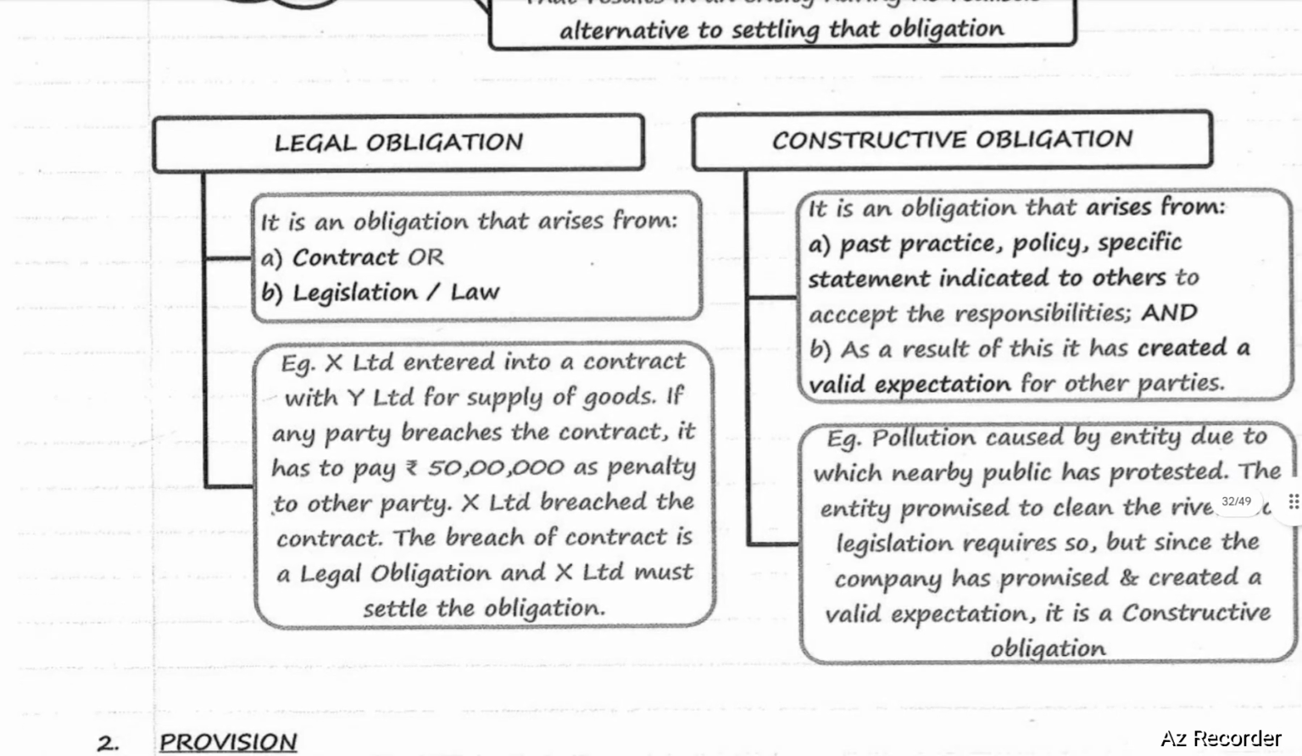Next, constructive obligation. What do you mean by constructive obligation? Constructive obligation is an obligation that arises from past practice, policy, or specific statement indicated to others to accept responsibilities, and as a result of this, it has created valid expectations for other parties. Example, pollution caused by an entity due to which the nearby public has protested. The entity promised to clean the river. No legislation requires so, but since the company has promised and created a valid expectation, it is a constructive obligation.